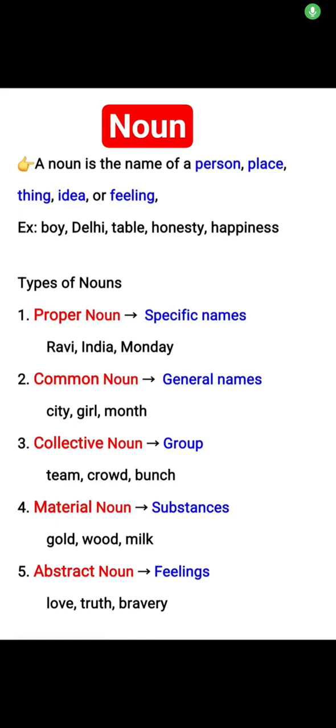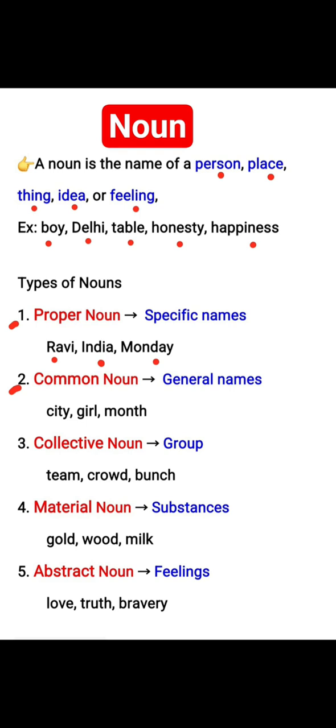Noun. A noun is the name of a person, place, thing, idea, or feeling. For example, boy, Delhi, table, honesty, happiness. Types of noun. First, proper noun. Describes specific names. For example, Ravi, India, Monday.